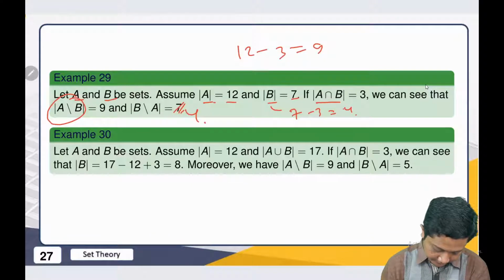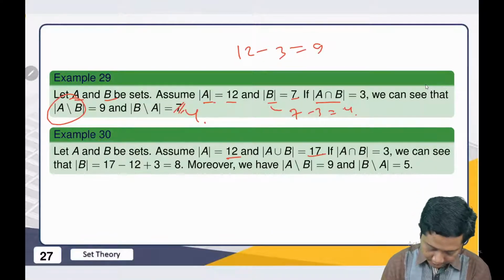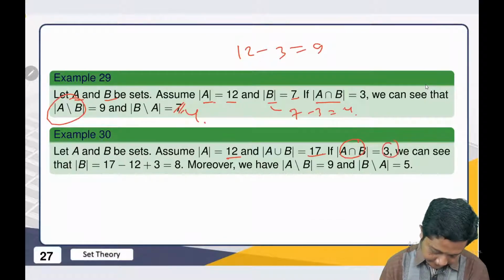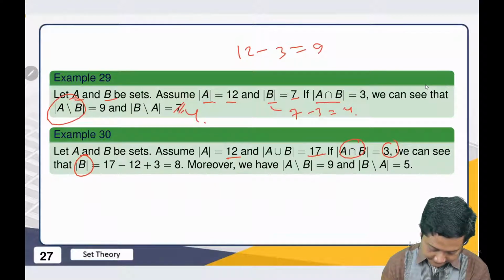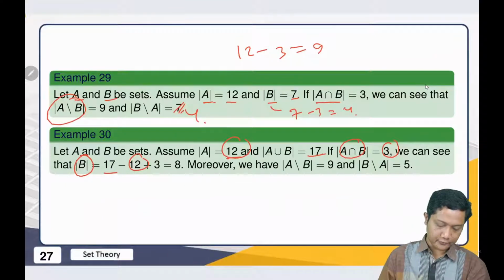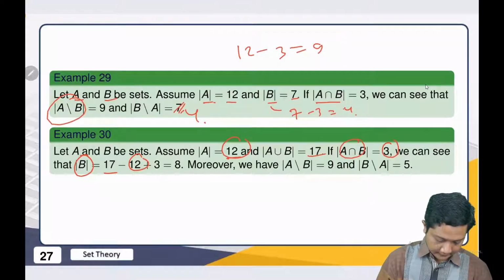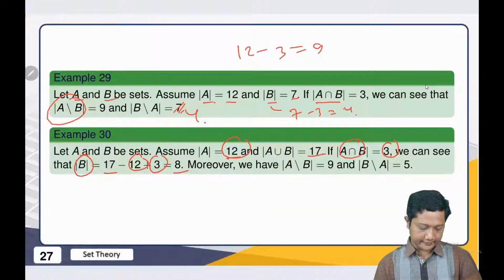Another example, when the cardinality of A is equal to 12. The cardinality of the union is equal to 17. If the cardinality of the intersection is 3, then we can find the cardinality of B. How? Because this one is the union, then 17 minus the cardinality of A. But the problem is we also have to add the cardinality of A intersect B. That's why 17 minus 12 is 5, plus 3, is 8.